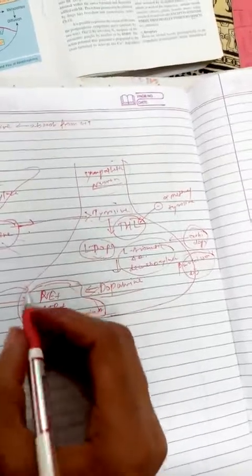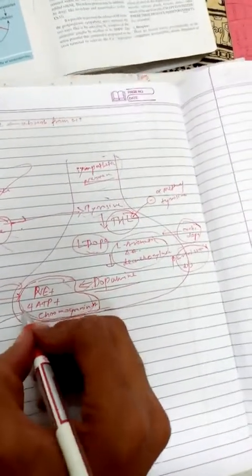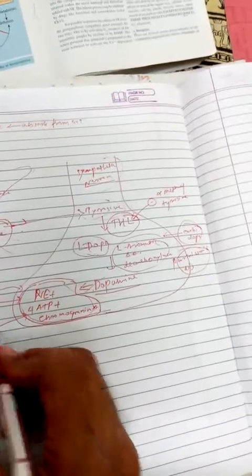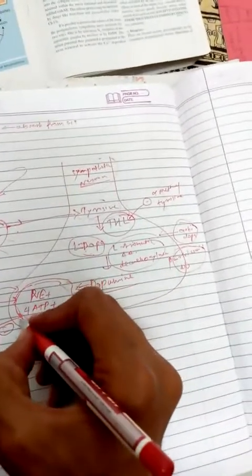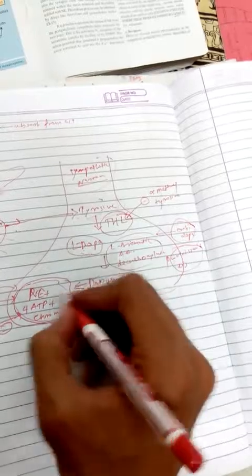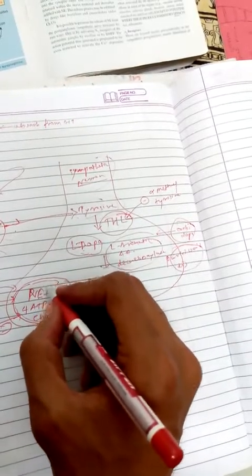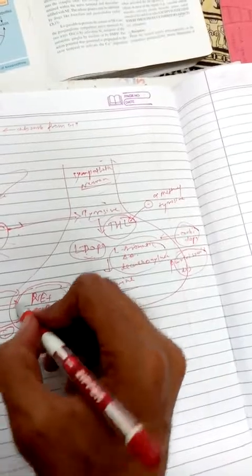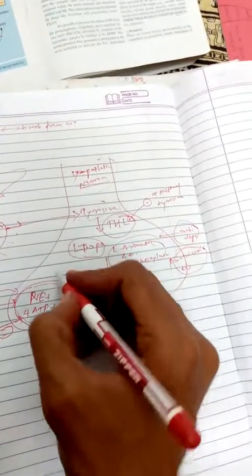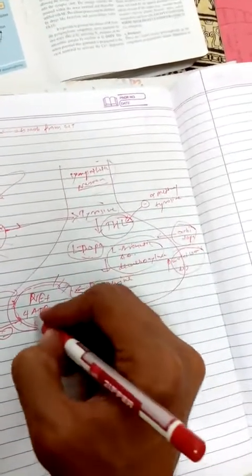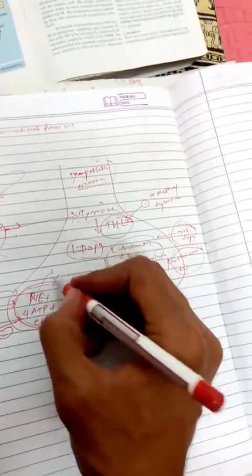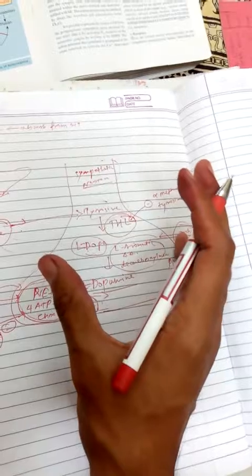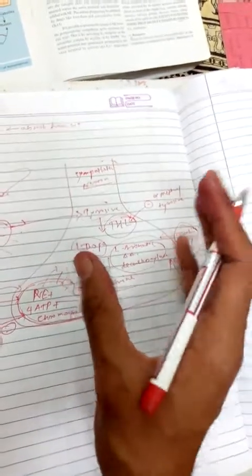Here is one drug, reserpine, which inhibits the entry of dopamine into the synaptic vesicles, and hence it makes the wall very fragile. So there will be a rupture of the vesicle wall, and the norepinephrine is available freely inside the synaptic buttons or synaptic terminals.